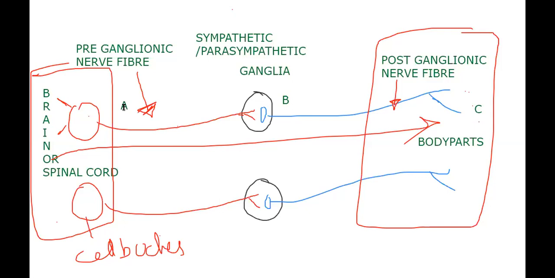The preganglionic cell bodies, from which the preganglionic nerve fiber arises. Where does it go? It goes to the sympathetic ganglia, from which the postganglionic nerve fiber goes to the body part. That ABC I'll write here.